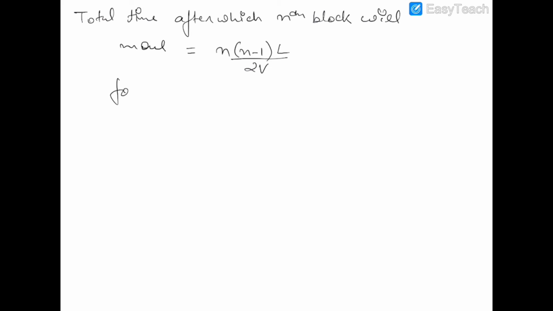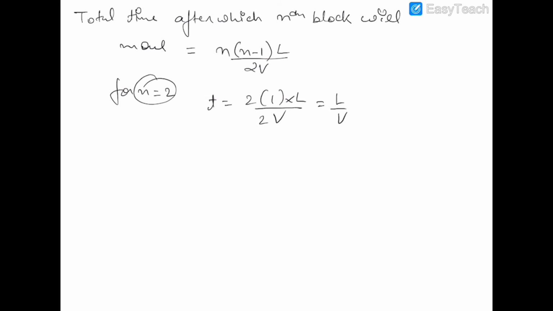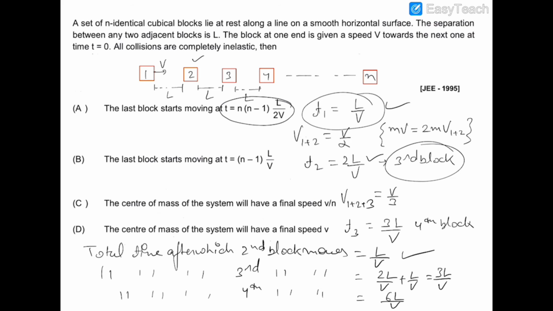Then for n is equal to 2, this t is equal to 2 into 1 into L by v, which is in fact 2v, which is equal to L by v. So the time after which the second block will move is L by v. Now for n is equal to 3, for the third block to move, this time will be 3 into 2 into L by 2v, which is equal to 3L by v, and we have already calculated that.